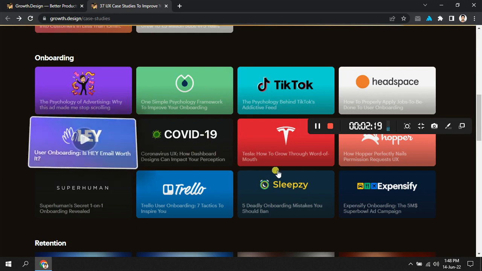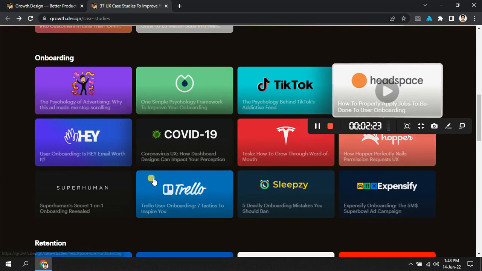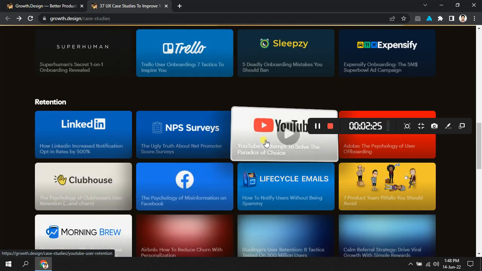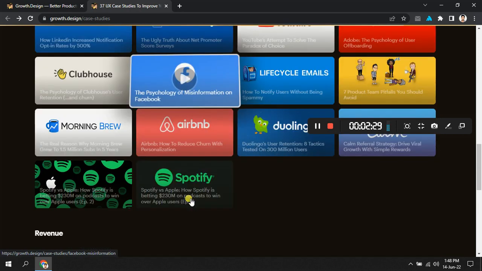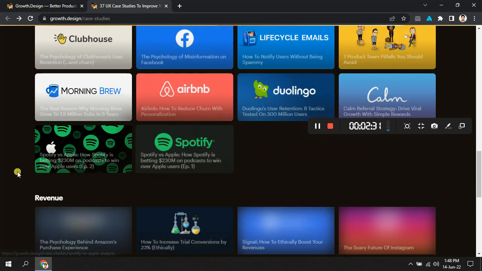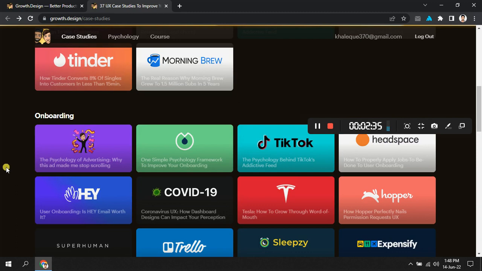And here you see other case studies like Trello, Hey, Headspace, and others. Here you see LinkedIn, YouTube, and other website and industry UX case studies. So I think this is very helpful if you are a UI UX designer.